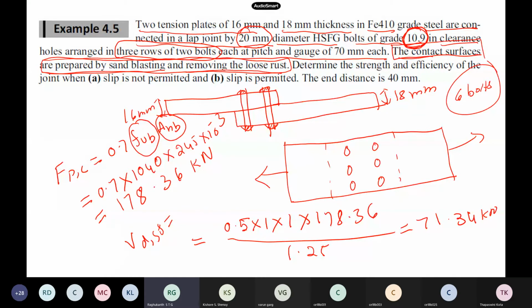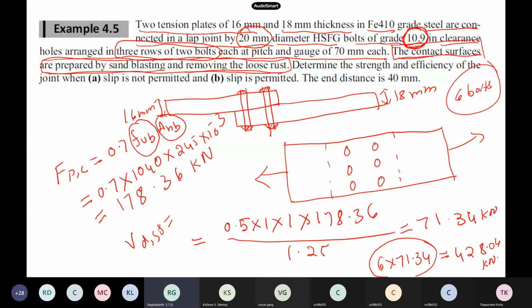Now, how many bolts are there in total? 6. So this is for one bolt, and the total capacity will be 6 into 71.34. This turns out to be about 428.04 kilonewtons. So this is how we can calculate the capacity of the bolts. You follow, right?